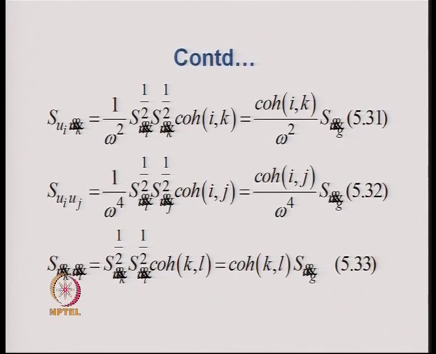Now, with these equations defined, and after we integrate them, the elements of the matrices can be obtained.